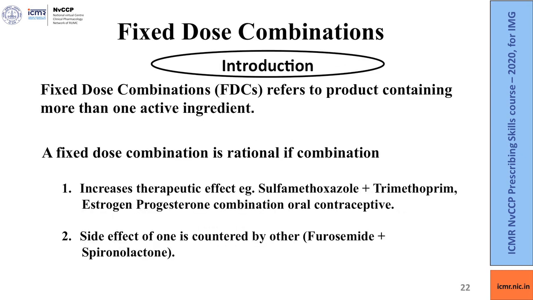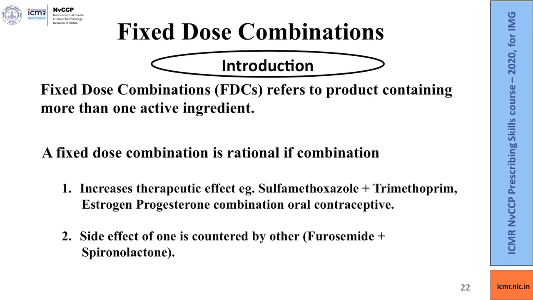Now, let us move to the second topic of the module, fixed dose combinations. Fixed dose combinations refer to products containing more than one active ingredient. A fixed dose combination is rational if the combination increases the therapeutic effect, as in the combination of sulfamethoxazole and trimethoprim, or the estrogen-progesterone combination present in oral contraceptives.